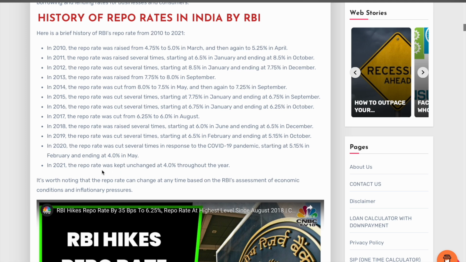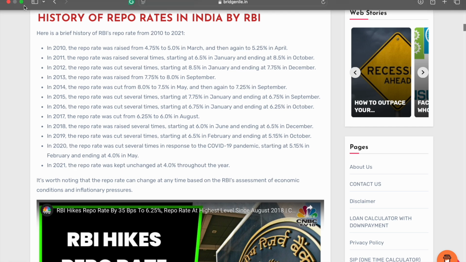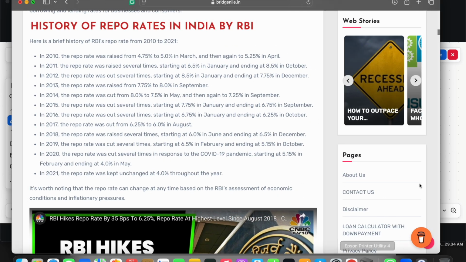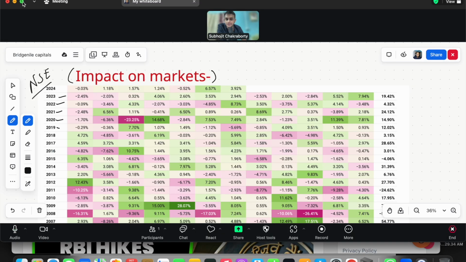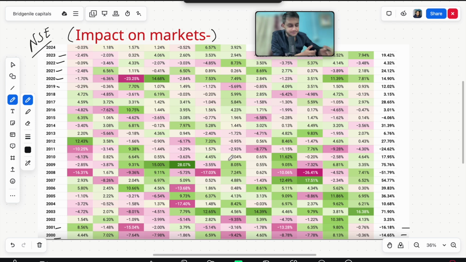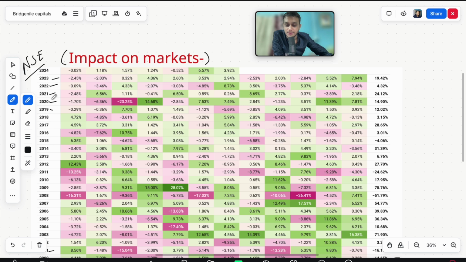That's the possibility. जब भी market नीचे जाएगा, government money print करके, as you can see 2021, the repo rate kept unchanged at 4% throughout the year. Now let us see the impact of 2020 and 21. What happened in the markets, right? Now let's see exactly क्या हुआ 2020 and 21, right? Here it is 20 and 21.